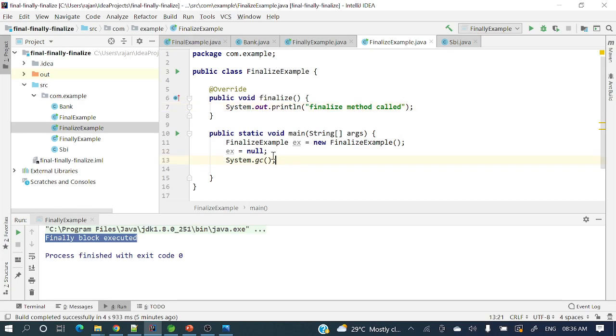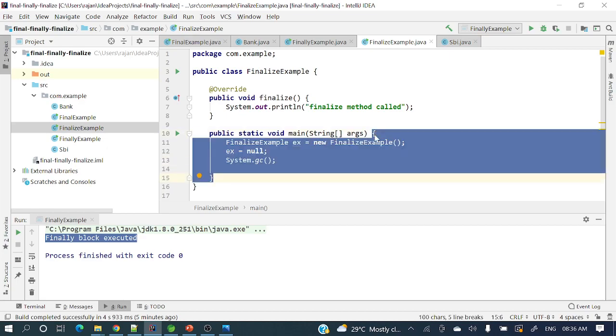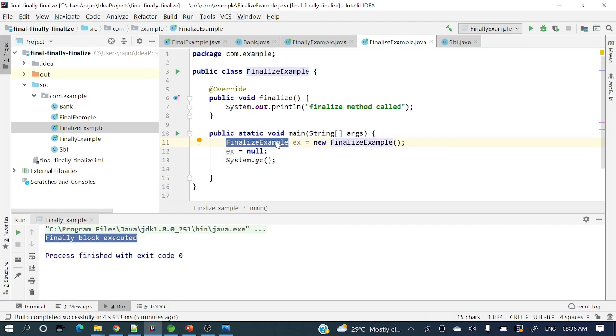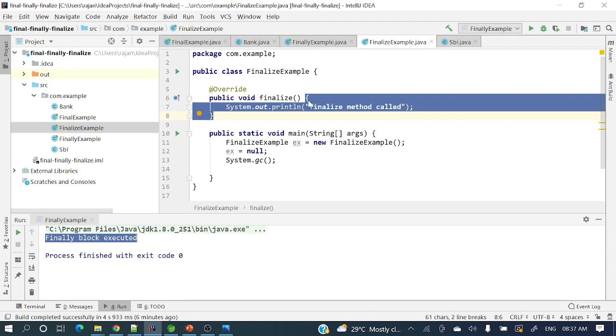So what exactly is happening here? Whenever you run this application, first the main method will run. Here we are creating an object ex, then we are assigning null to this reference so that this object will be eligible for garbage collection. Then we are explicitly calling System.gc() to call the garbage collector, right? Then this object will be removed by the garbage collector, and at that time this finalize method will be called, right?